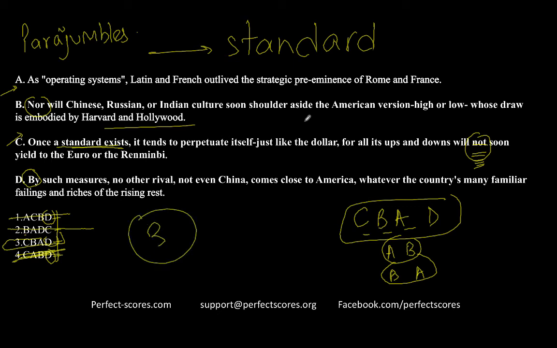And just to make it clear, let's go through some of the words over here. Now, eminence means importance, and draw over here is being used in the sense of attraction. That's the sense of the word draw being used. That's the context. So that's going to be your answer, C, B, A, and then D.